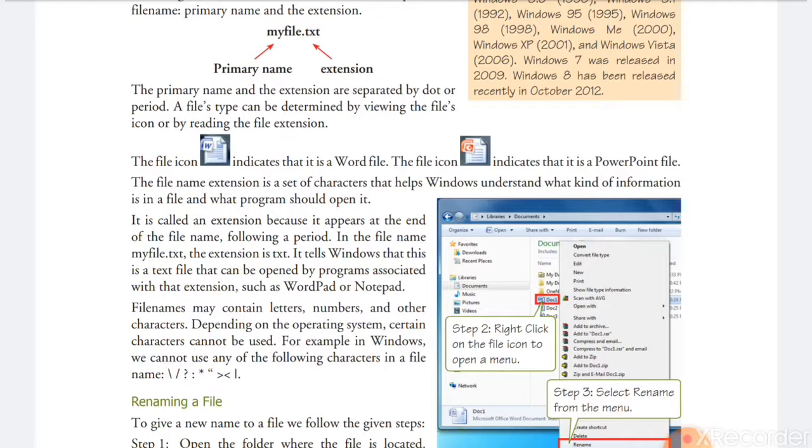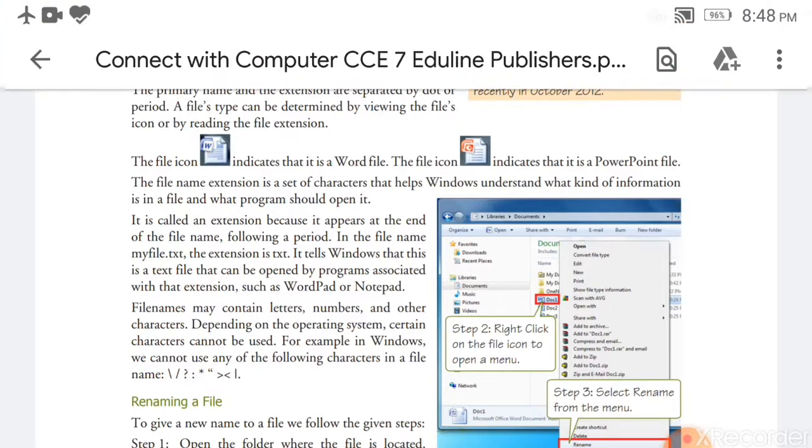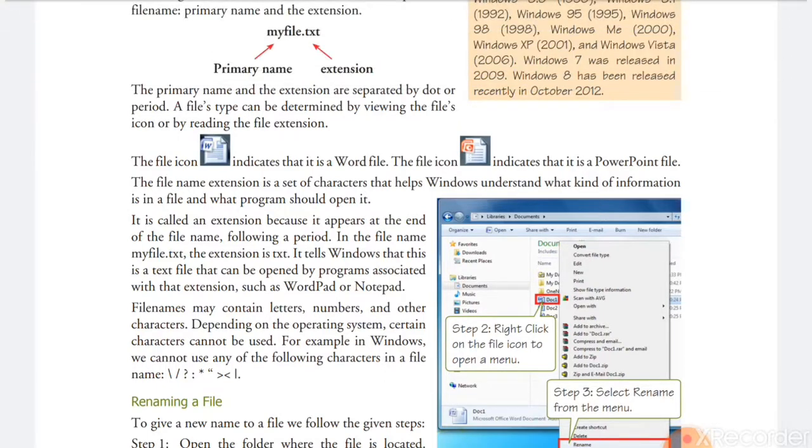How can we save the file, and what do we need to learn while the user is saving the file? See here in the last paragraph, a file name may contain letters, numbers and other characters depending upon the operating system. Some operating systems do not accept some special characters. So it depends on the platform.